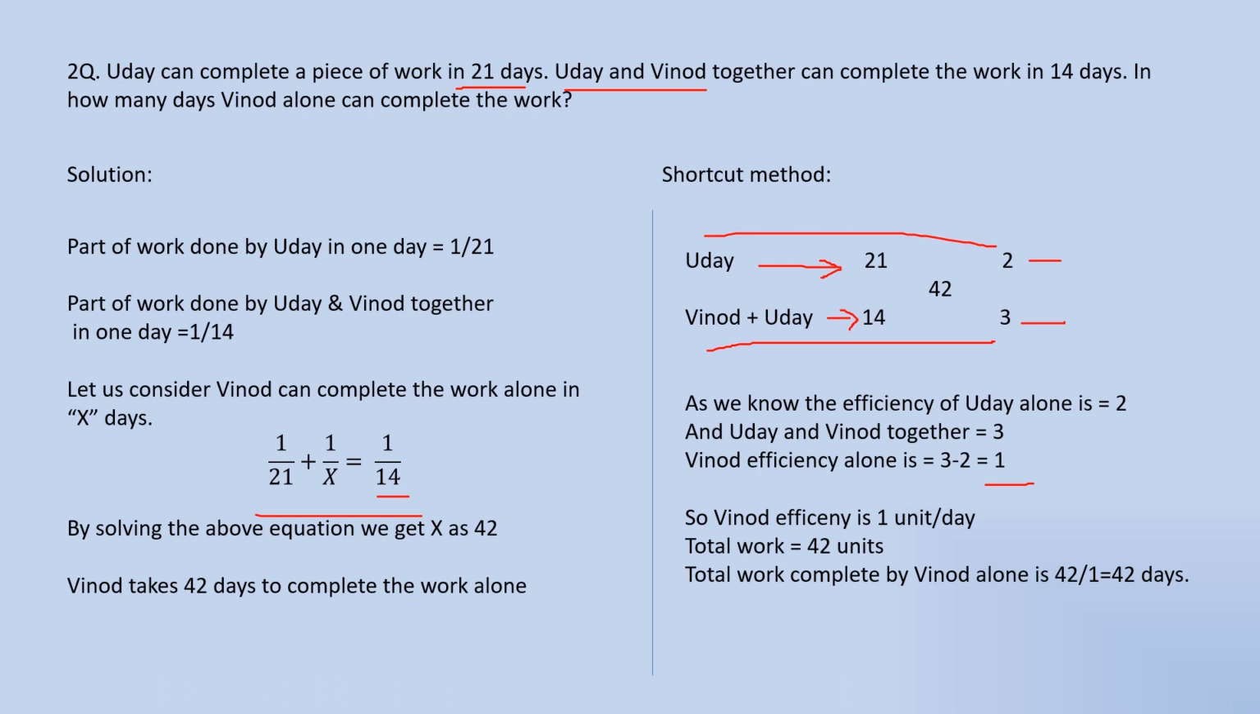So the efficiency is 1 unit per day, and we are considering the total amount of work as 42 here. So the total time taken by Vinod alone is 42 by 1, that is 42 days.